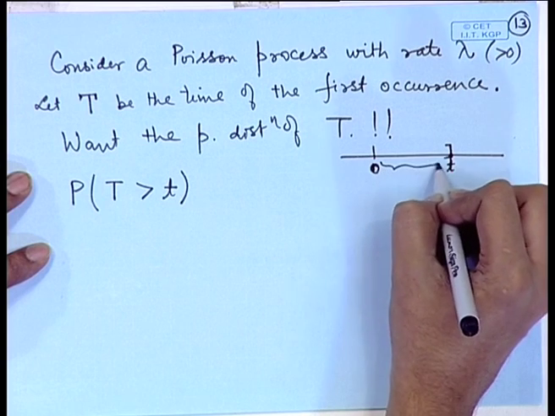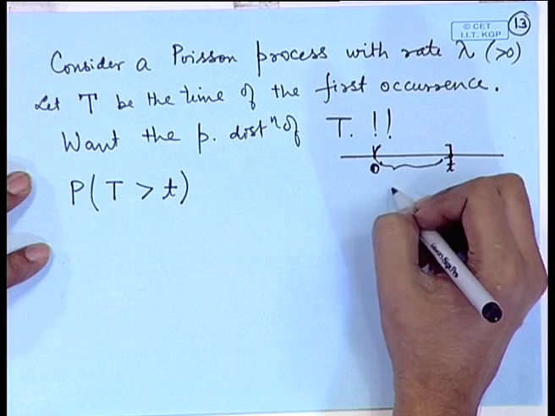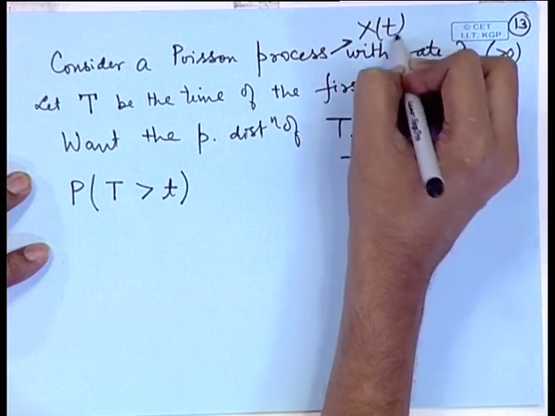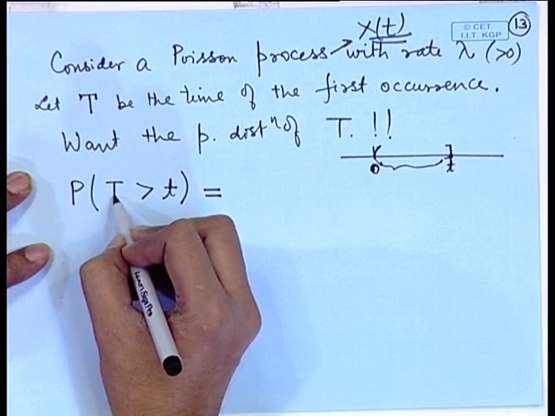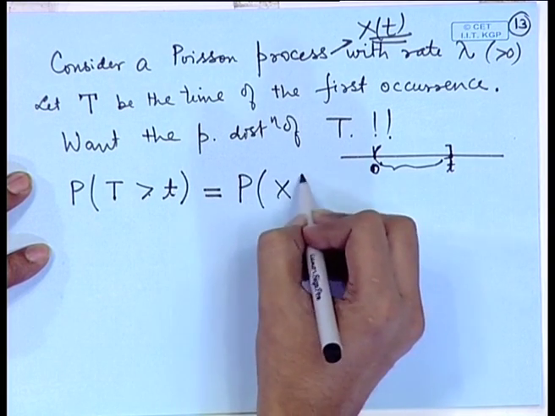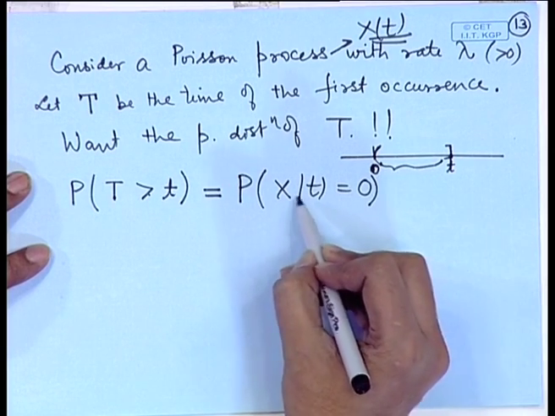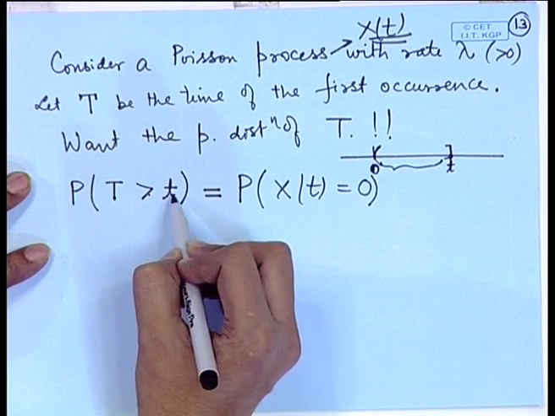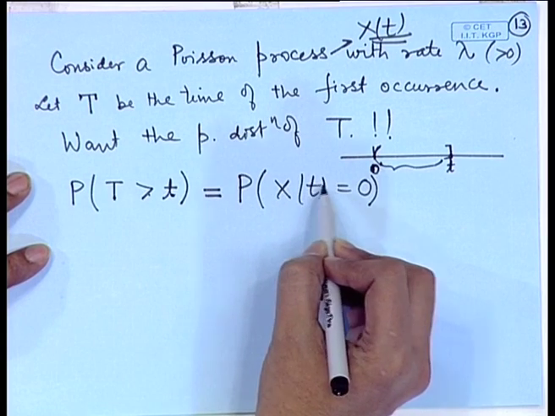That means, in the interval 0 to t, the number of occurrences is 0. So, if we are considering this Poisson process as X(t), then the event capital T greater than small t is equivalent to the probability that X(t) is equal to 0. Because if there is no occurrence in the interval 0 to t, then capital T is definitely going to be greater than small t and vice versa. So, these two events are the same.